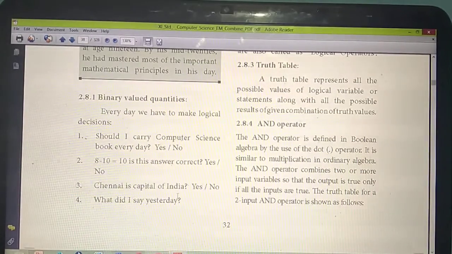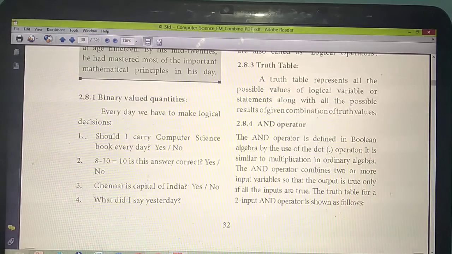Some things we can treat as logical decisions, and something we cannot. By seeing these examples, you can identify which is a logical decision and which is not. First example: should I carry the computer science book every day?